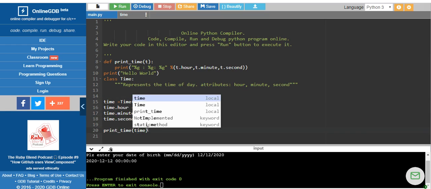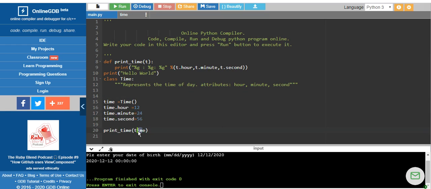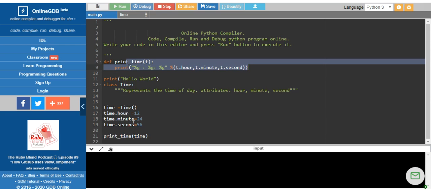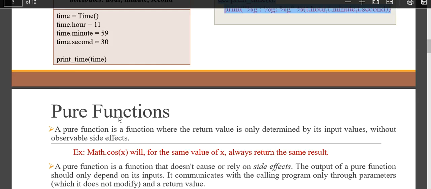So when you are passing the time as an object, this time will be copied to this parameter. The actual parameter will be copied to the formal parameter, and when the function is executed, it does not modify the content of the object. If you can see this function, it does not modify the content of the object, so hence it is called a pure function. When I run this program, you can see it will be displayed in the form of 12, 24 and 56. Okay, hope I am clear.